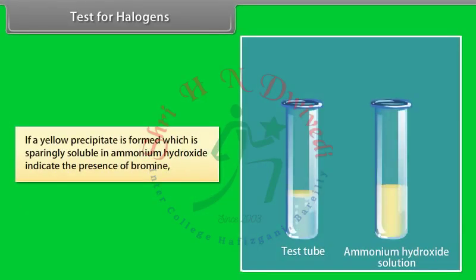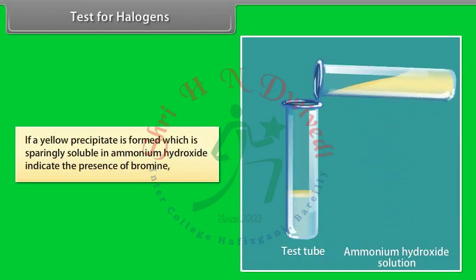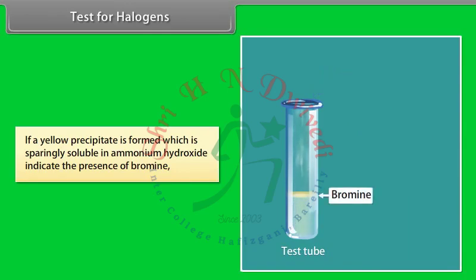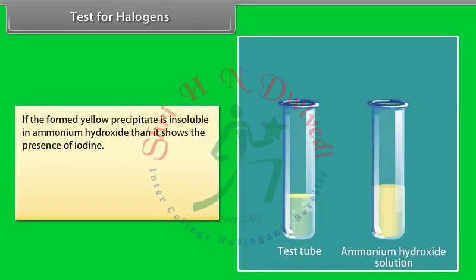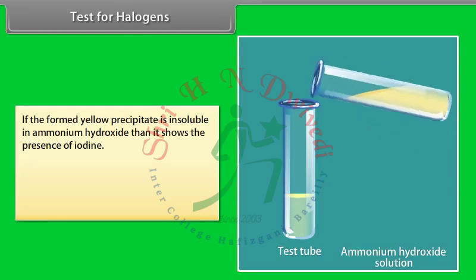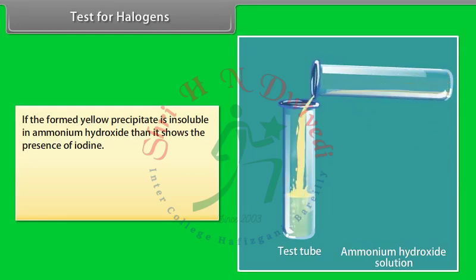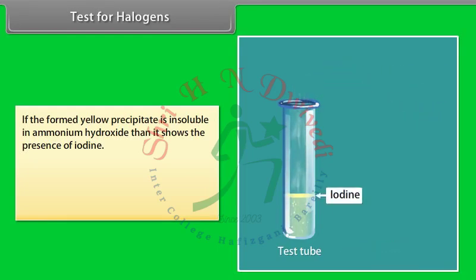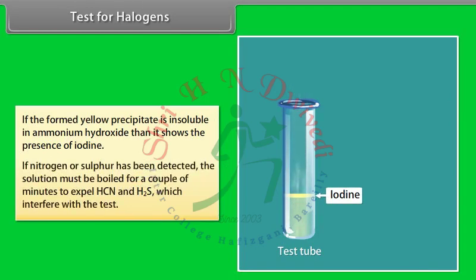If a yellow precipitate is formed which is sparingly soluble in ammonium hydroxide, it indicates bromine. If the yellow precipitate is insoluble in ammonium hydroxide, it shows the presence of iodine. If nitrogen or sulfur has been detected, the solution must be boiled for a couple of minutes to expel HCN and H2S, which interfere with the test.